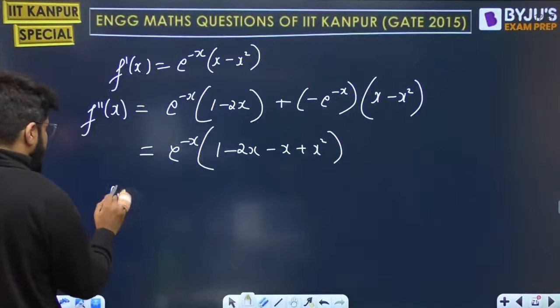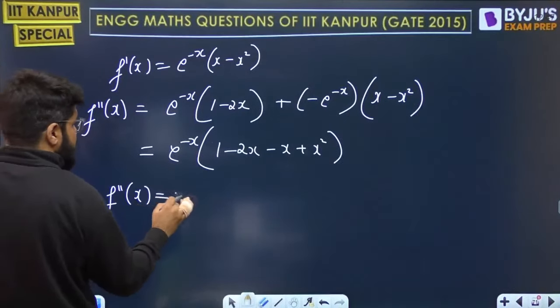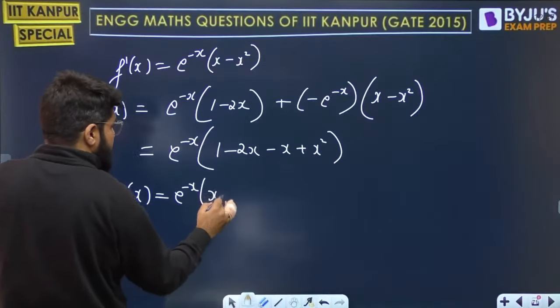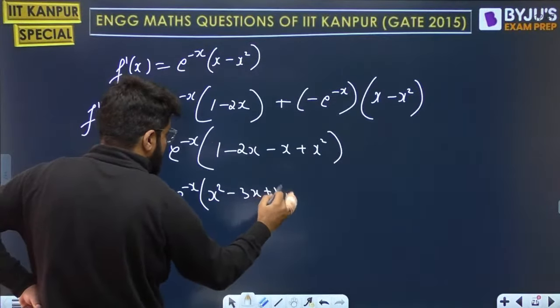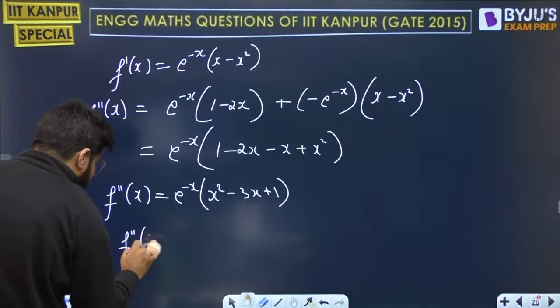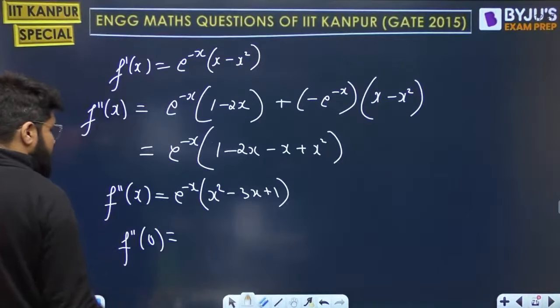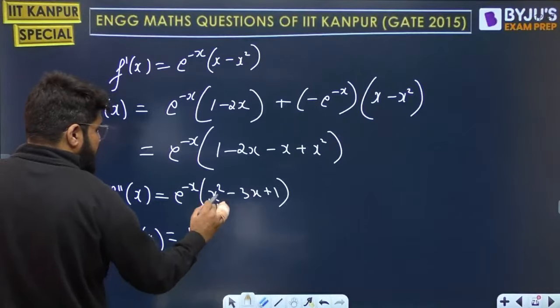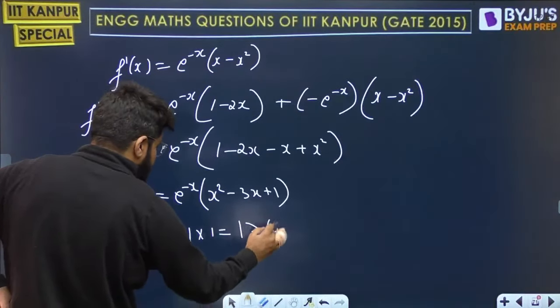So the second derivative function f double dash x is eventually e power minus x, x square minus 3x plus 1. And when you put down f double dash 0, e power 0 is 1, and then this is 0, 0, 1, this is 1, which is greater than 0.